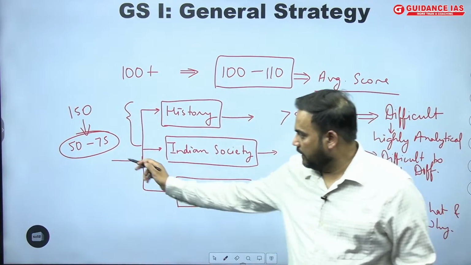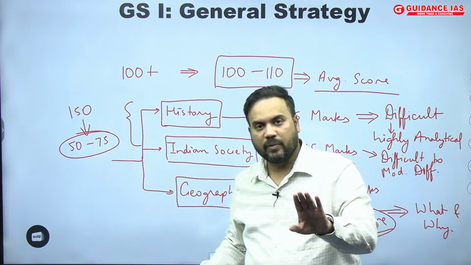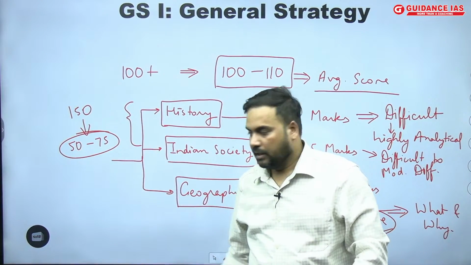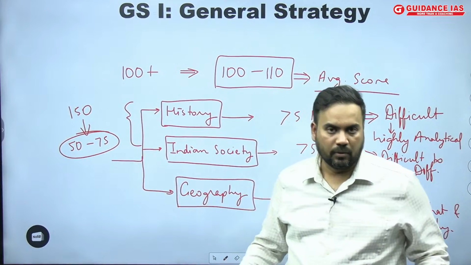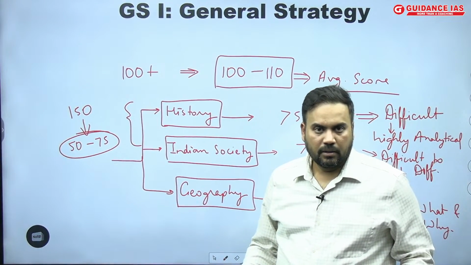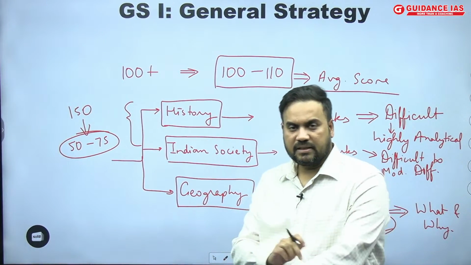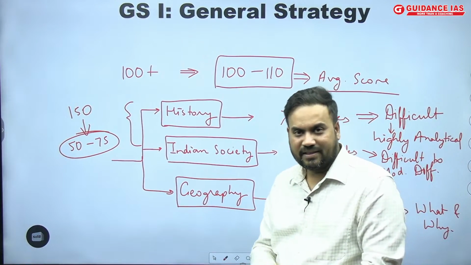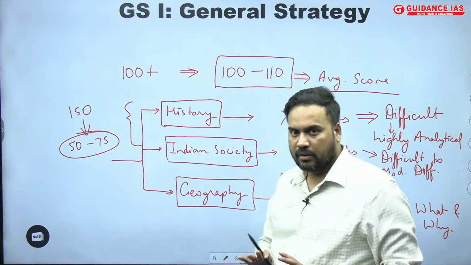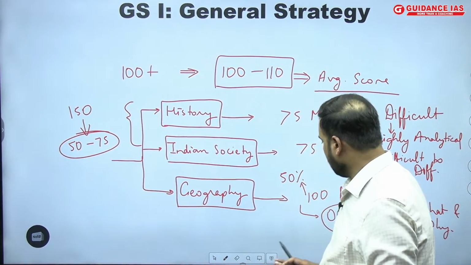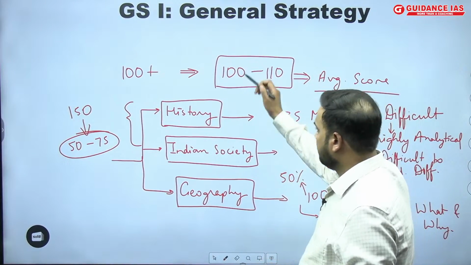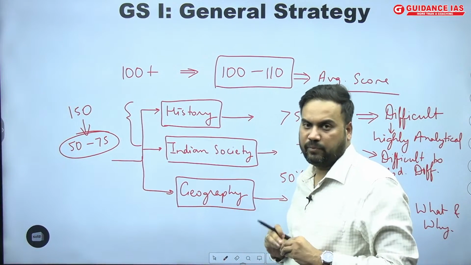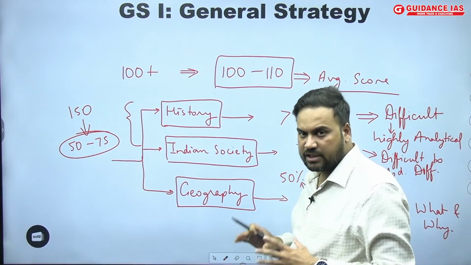Even if I am on the lower side, then also I am reaching 100. If I am on the higher side, well and good. So this is the nature of paper 1. You have to understand, and accordingly you have to prepare very well. That is a general strategy which you should be following in the GS part.